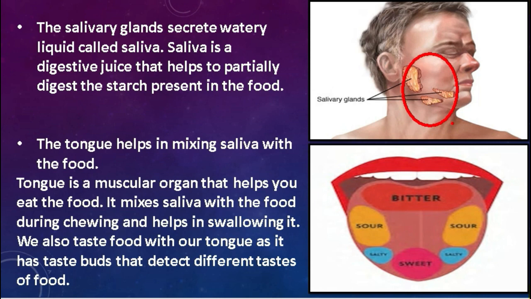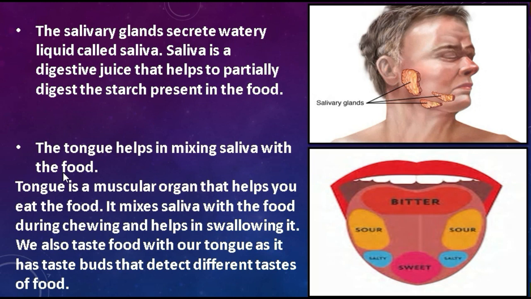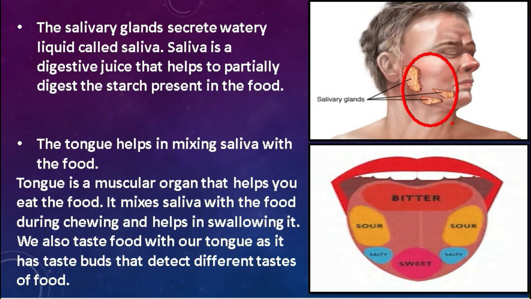The function of the tongue is to mix saliva with the food during chewing, and to help swallow that chewed food. Students, another function of the tongue is to taste the food, because there are thousands of taste buds present in the tongue that help to detect the different tastes of the food that we eat.